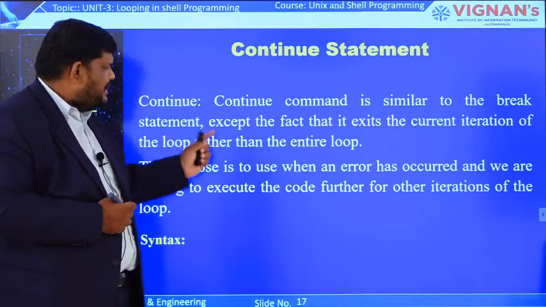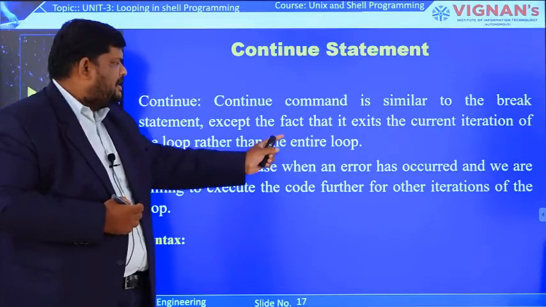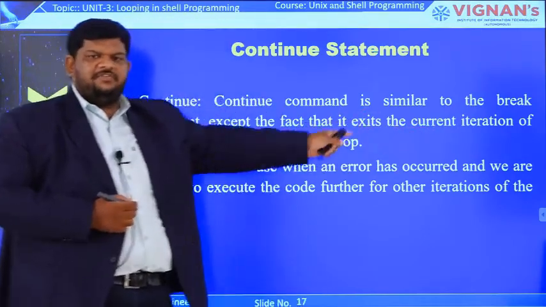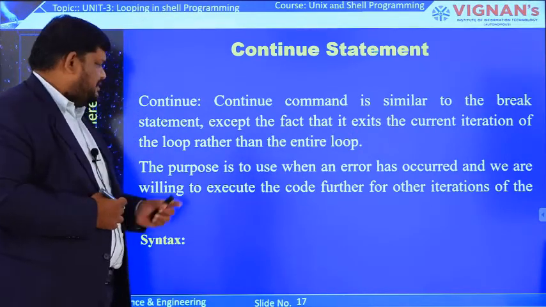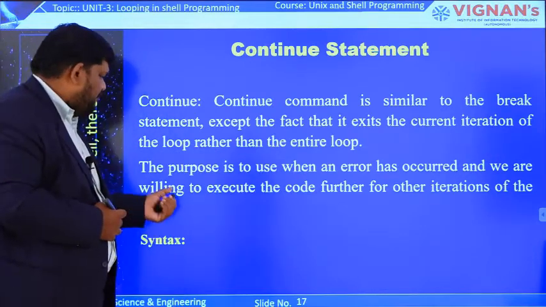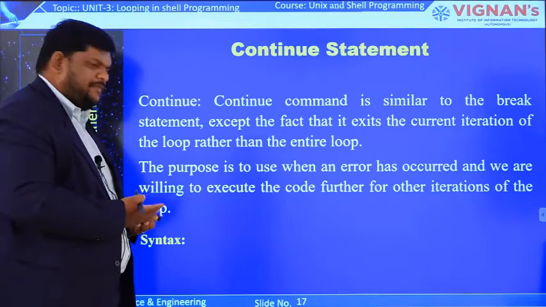If we use the break statement, it will terminate the entire loop. If you use the continue statement, it will exit only the current iteration. This is the difference between the break statement and the continue statement. The purpose is to use it when an error has occurred and we are willing to execute the code further for other iterations of the loop.